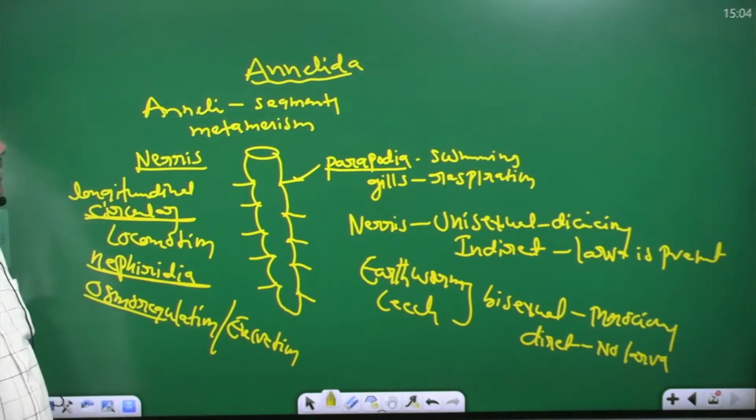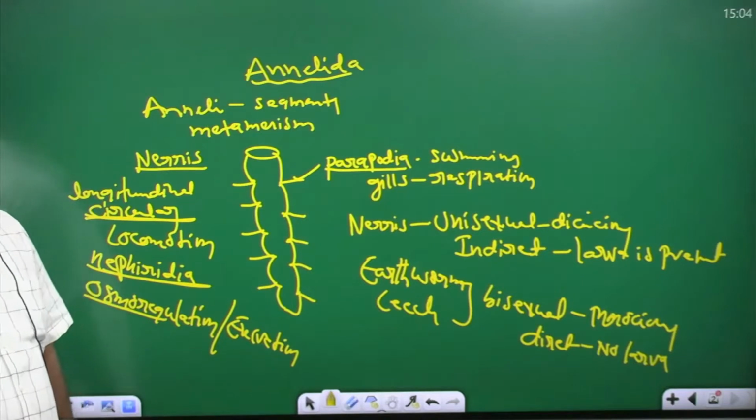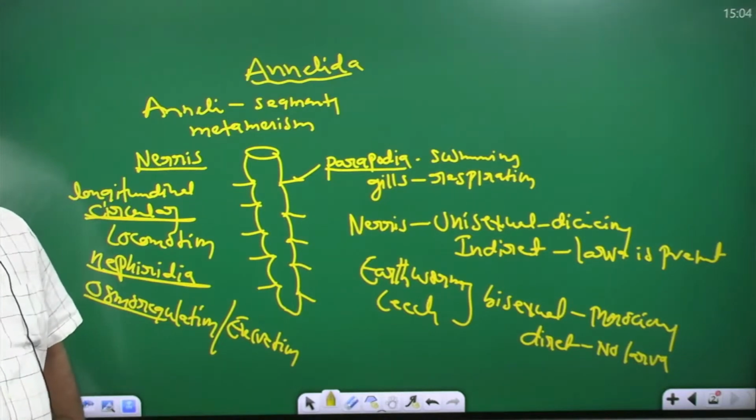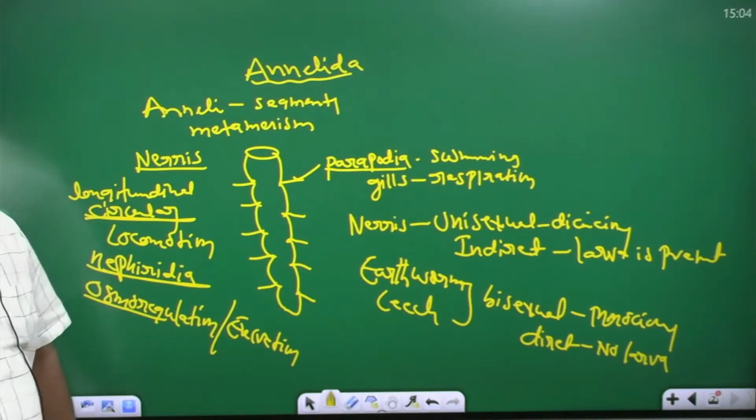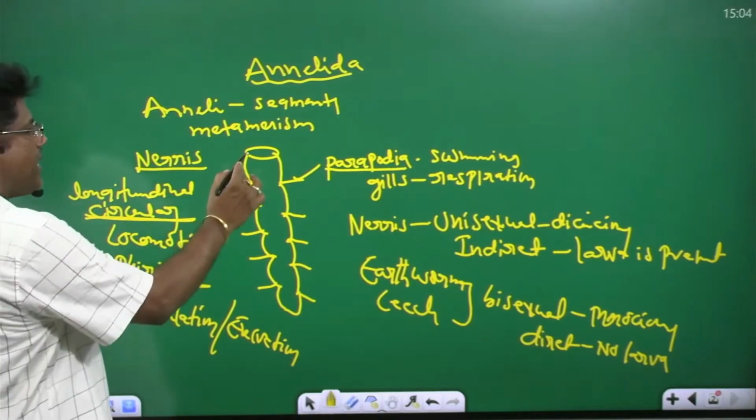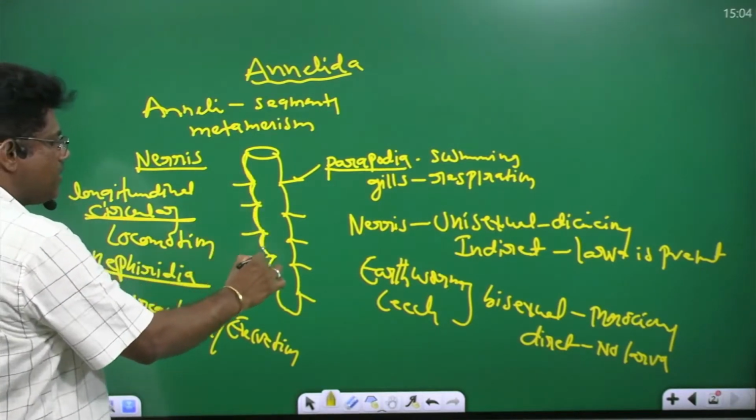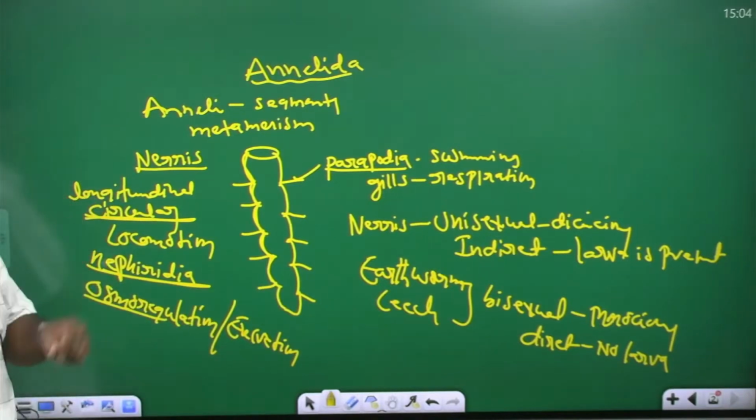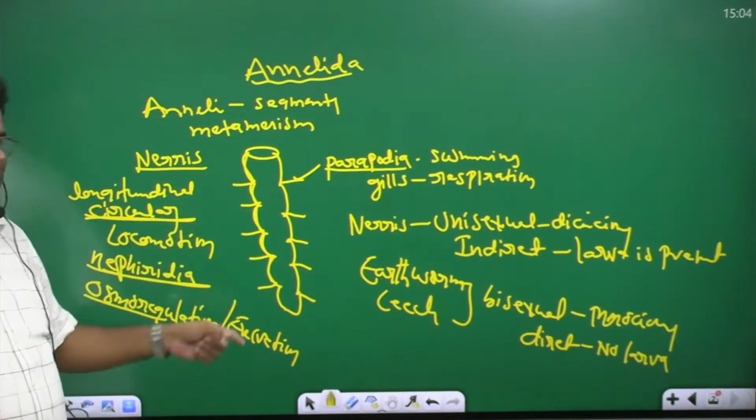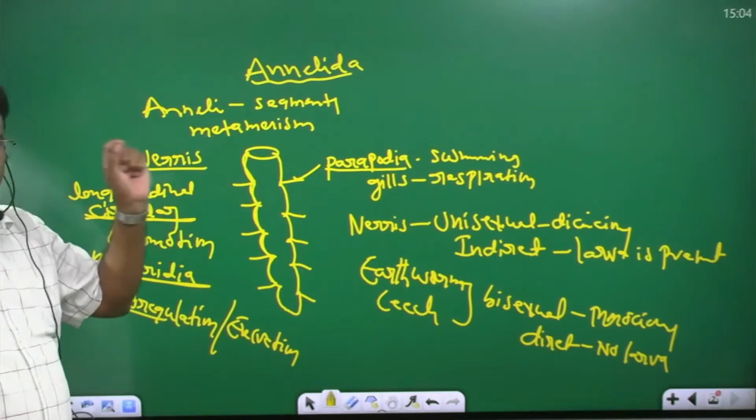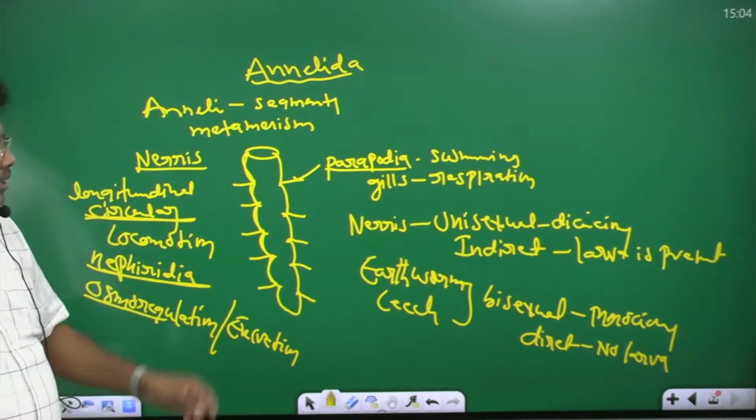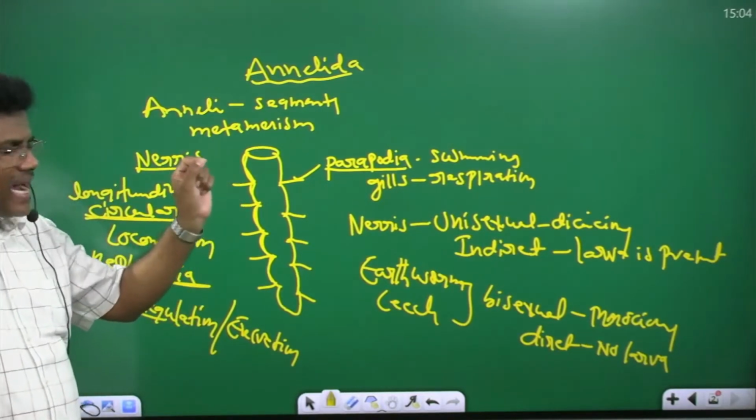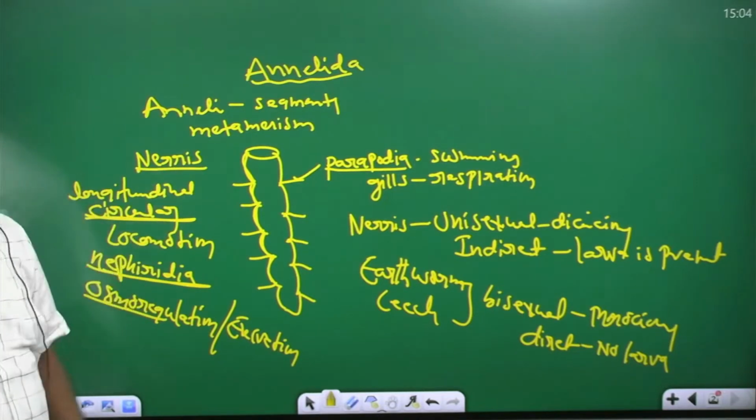Annelida, annuli means segments. Segmentation means metamerism is present. Body is divided into segments like this. They are called segments. In the Annelida, longitudinal and circular muscles are present, useful for locomotion. And you take the Nereis. Nereis has parapodia, useful for swimming. The Nereis parapodia act as gills, useful for respiration.